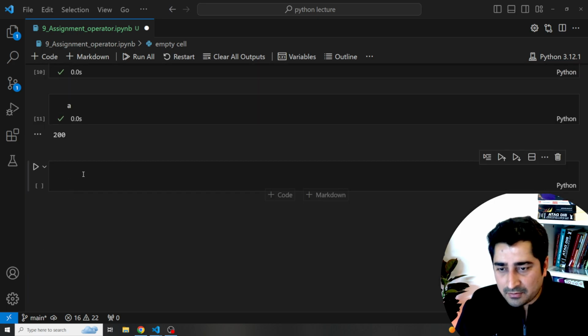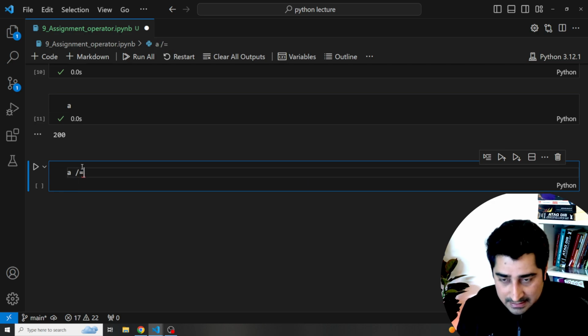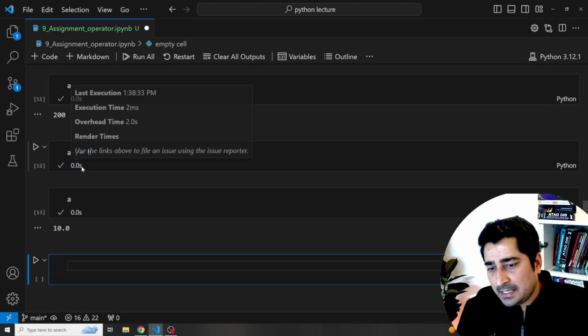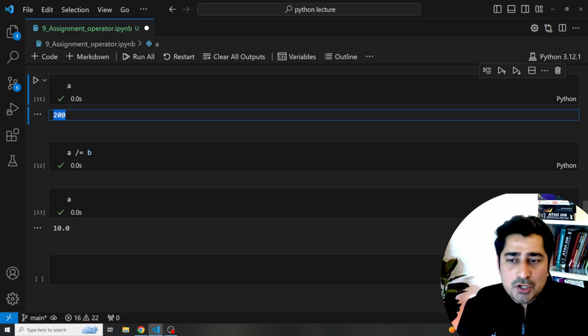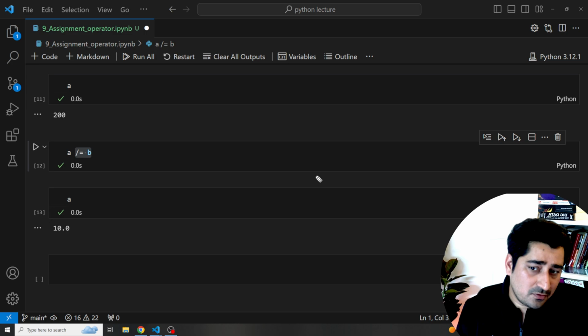Now, let's try to understand the next one. So what is the next one? Maybe I can use a division operator. So A /= B. Fine. And now print A. So what is the current value of A? Current value of A is equal to 200. 200 by 20. This is what I mean by writing this particular operation.